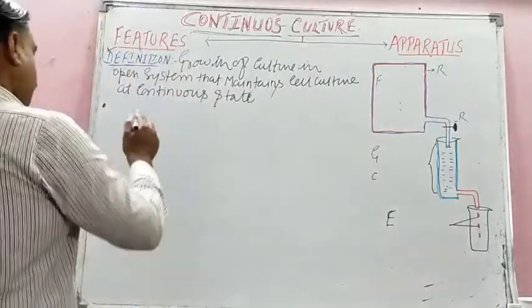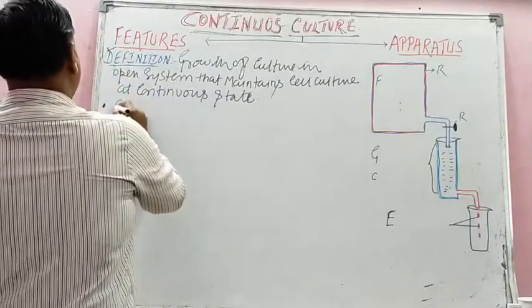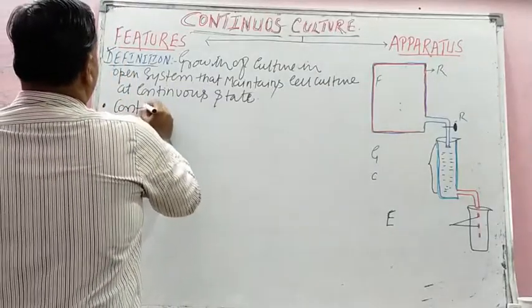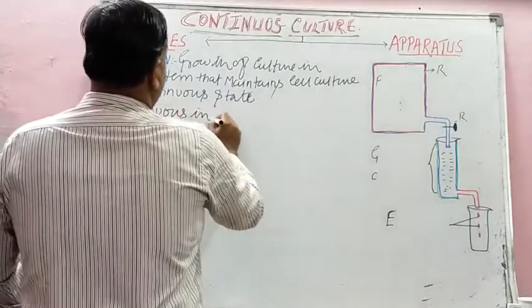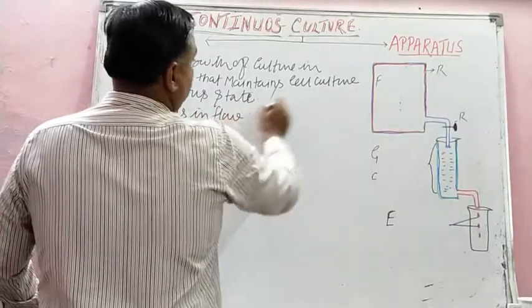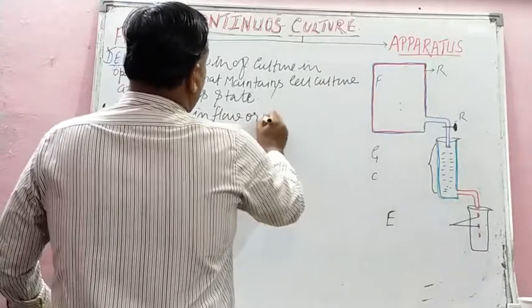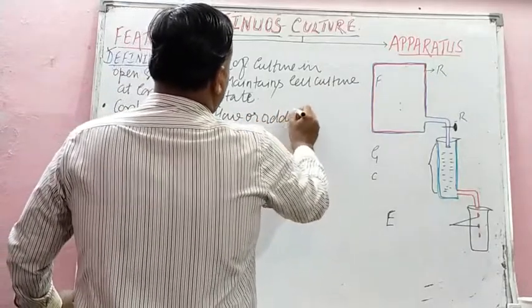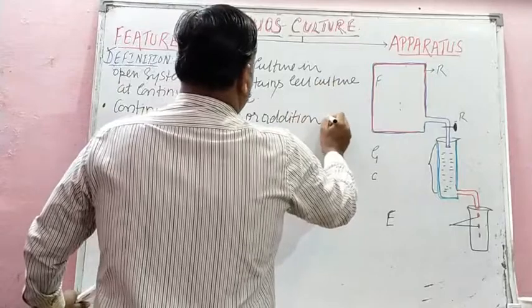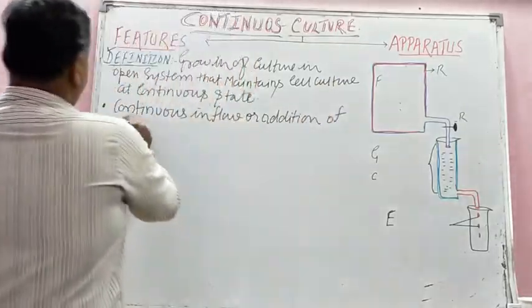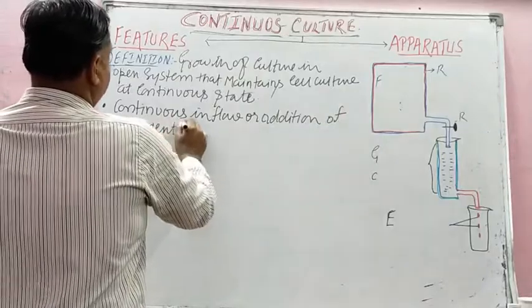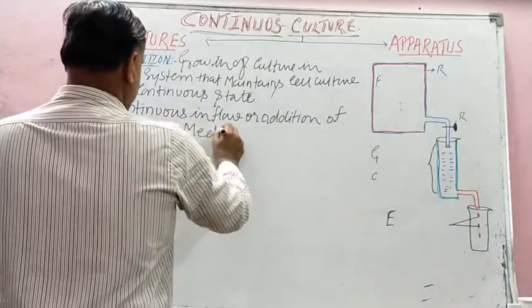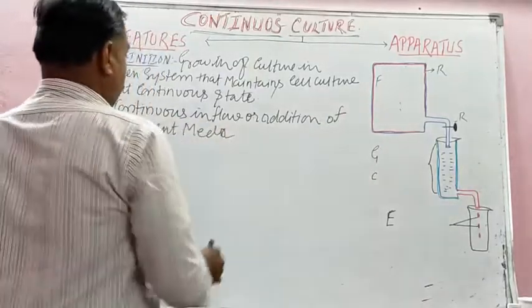Second feature, students: it involves continuous inflow or addition of nutrient media, isn't it?